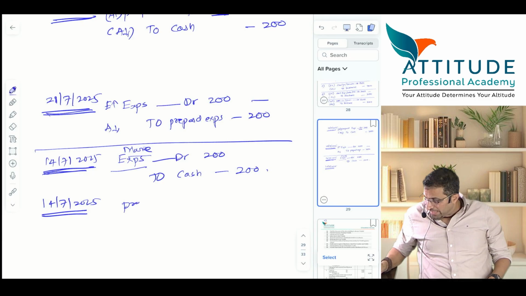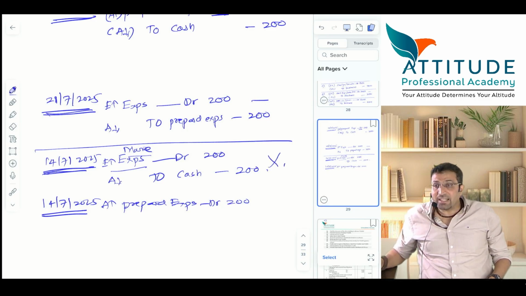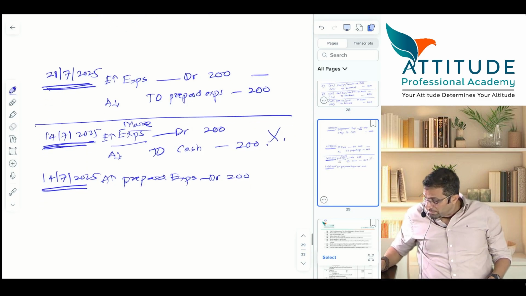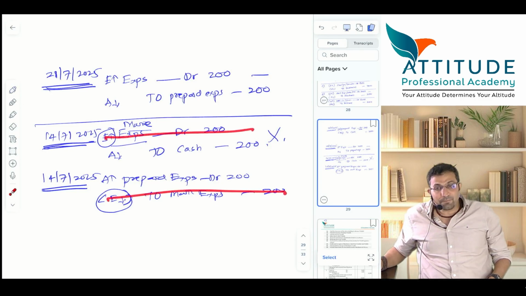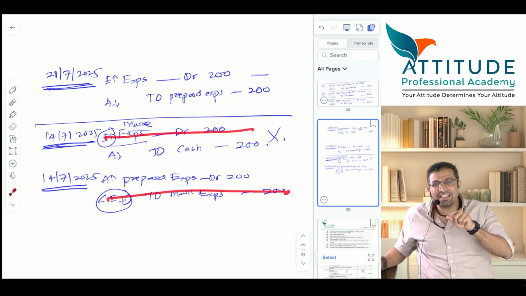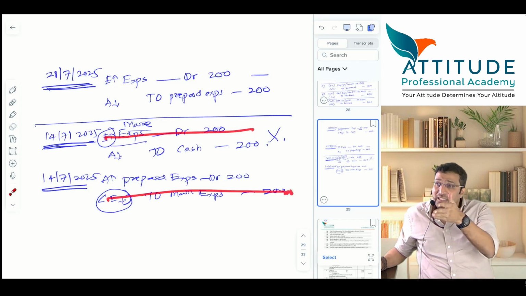Very good. Prepaid expense debit. How much? Asset increases. Here expense had increased, so expense reduces, asset increases. The entry I passed was wrong. To movie expense. How much? Expense reduces. Here expense has increased, here expense has reduced. So nullified. Expense account debit, expense account credit. Now you have rectified. This is rectification of errors.